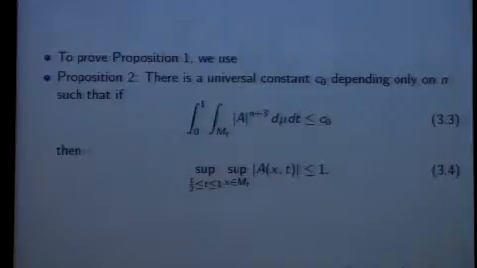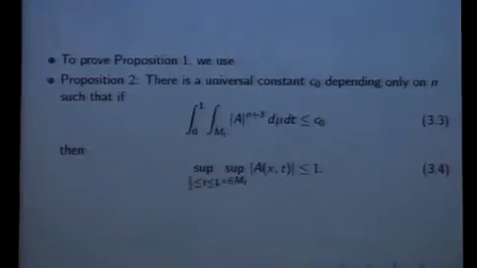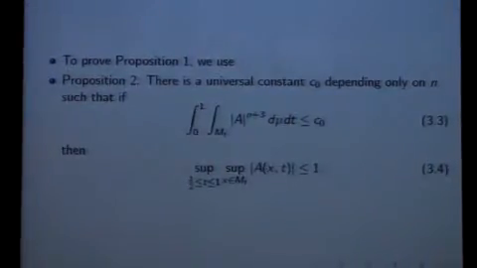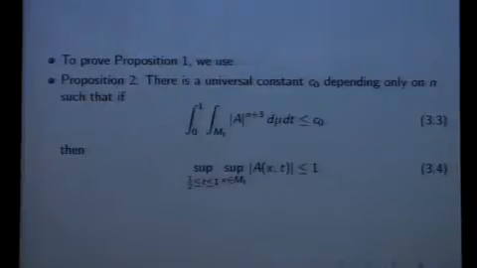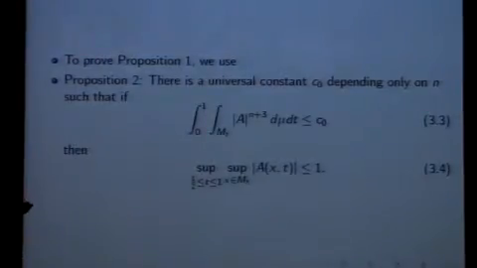To prove the key result, we have a scaled version, and the scaled version is the following. If you bound the second fundamental form in L to the power n plus 3 from time 0 to 1 by a small constant C0, and C0 just depends on the dimension n, it doesn't depend on any other information, then I can bound the second fundamental form from the time 1/2 to the time 1. Okay, why is that true?